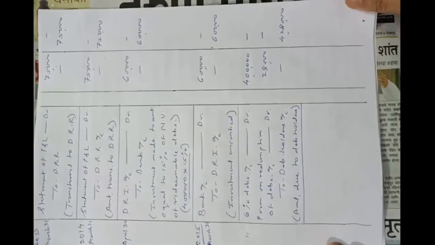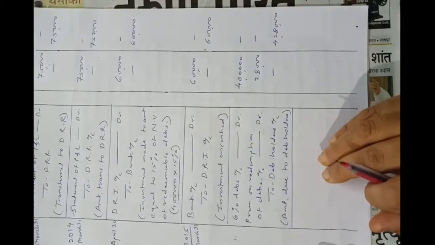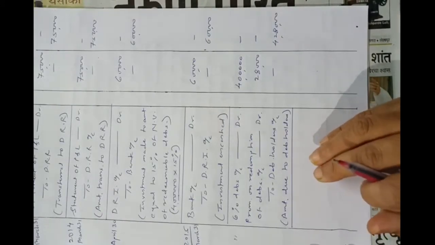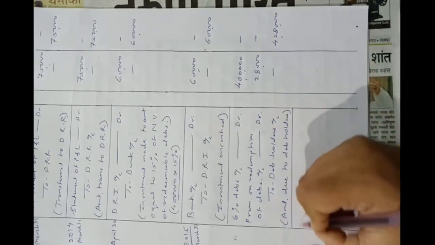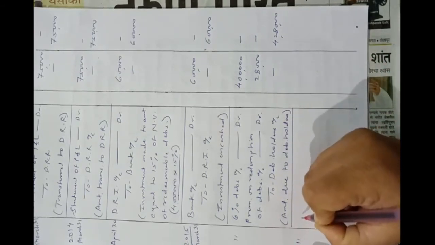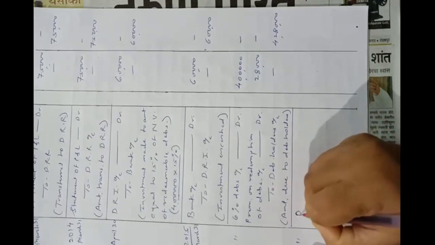Okay, now the entry of transferring the proportionate amount from DRR to general reserve. So the entry on 31st March 2015 will be DRR account debit to general reserve account.